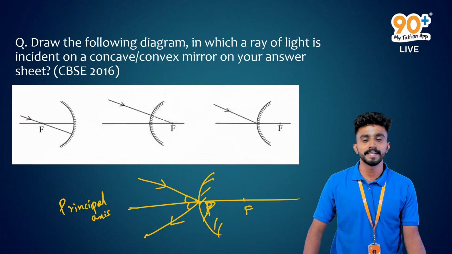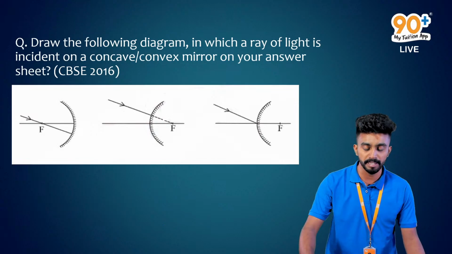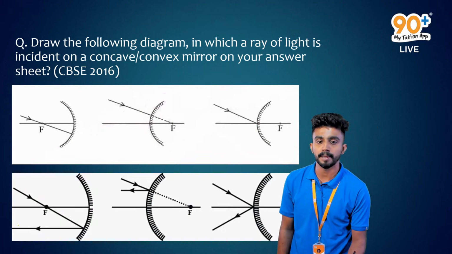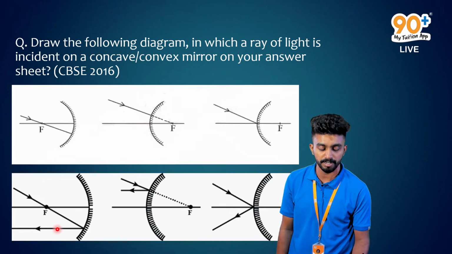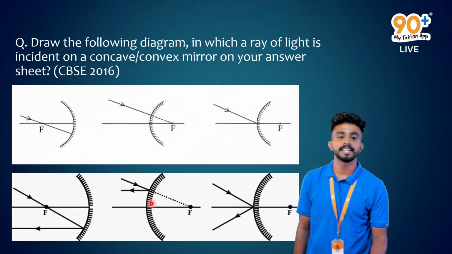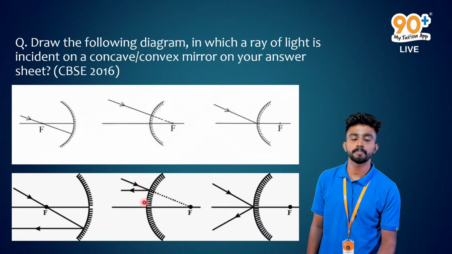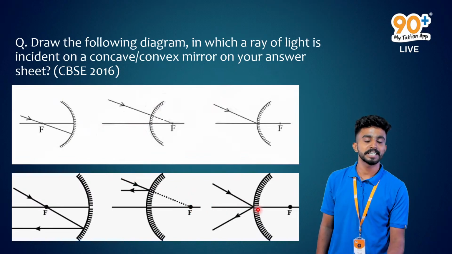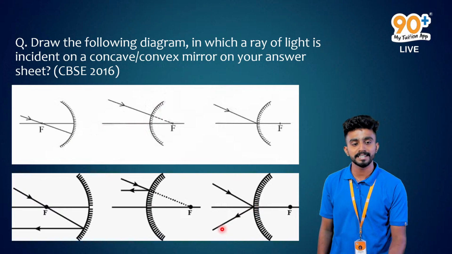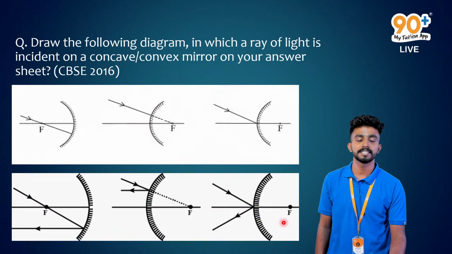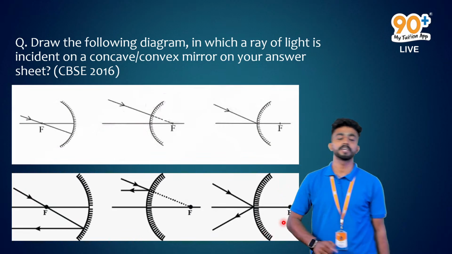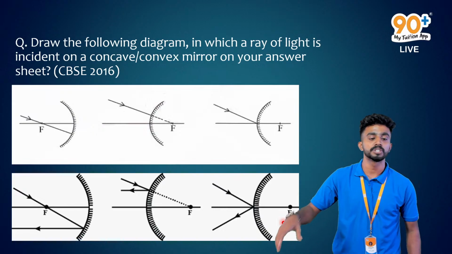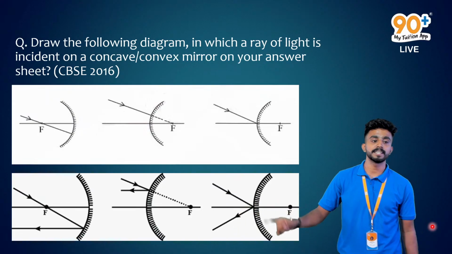Anyways, I guess you got the concept, so I'll be showing you the proper ray diagrams. In the first case, we'll have the reflected ray parallel to the principal axis. Guys, can you see over here? It is parallel to the principal axis, right? Then in the next case, the reflected ray is also parallel to the principal axis. Why? Since the incident ray appeared to pass through the focus. Then in the next case, if it's incident on the pole, it will make the same angle with respect to the principal axis. So based on the rules of image formation, in the case of convex mirror and concave mirror, when we apply the rules, we get the reflected rays like this, as you see over here.